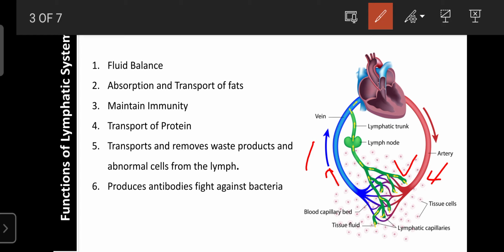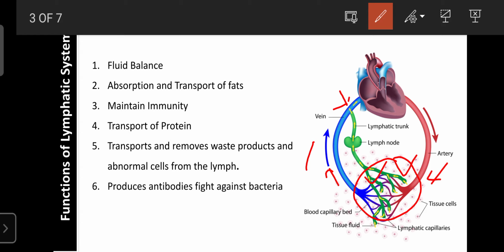If the blood vessels fail to pick up the fluid from the tissues or the organ, it is collected by the lymphatic vessel. That collected fluid is first deposited in the lymph node, then the trunk, then supplied to the subclavian vein, which joins the superior vena cava or inferior vena cava. So like that, with the help of the lymphatic vessel, lymph node and lymphatic trunk, the lymphatic system is involved in fluid balance.